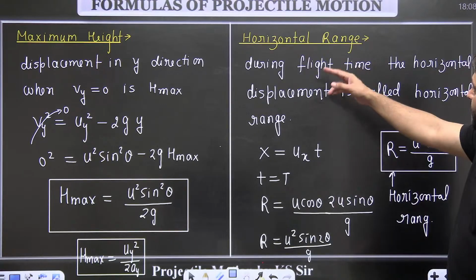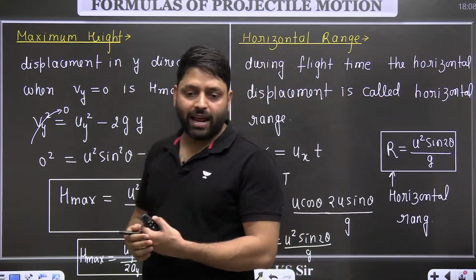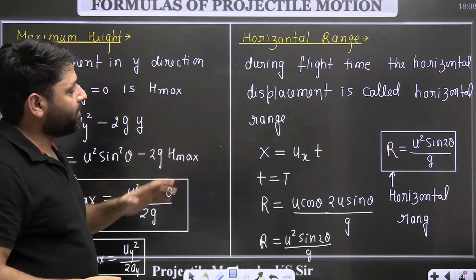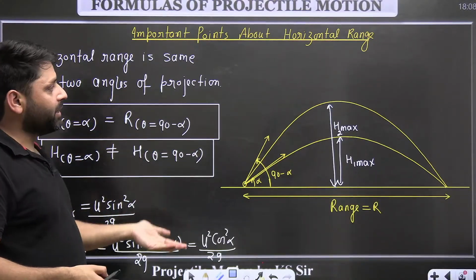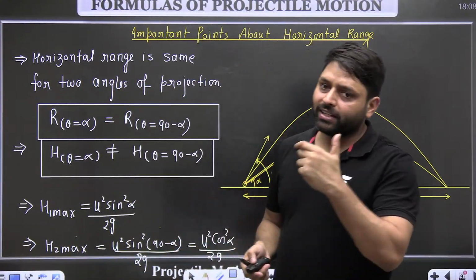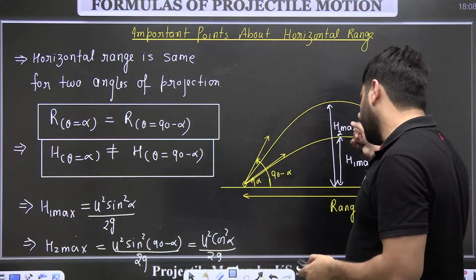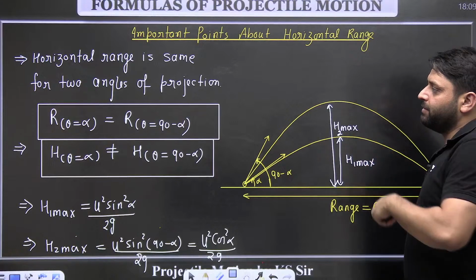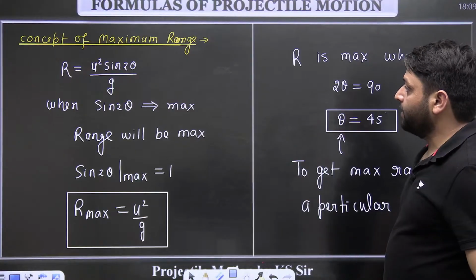And horizontal range: distance traveled in the horizontal direction during the flight time is called the horizontal range. So horizontal range we got u square sin 2 theta divided by g. And there are two angles for the same range. One is alpha, then another angle is 90 minus alpha. For these two angles we get the same range, but we do not get the same height. The height will be different for both angles. The angle which is bigger, H max will be more than the H max for the other angle.